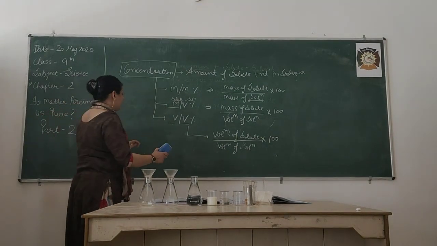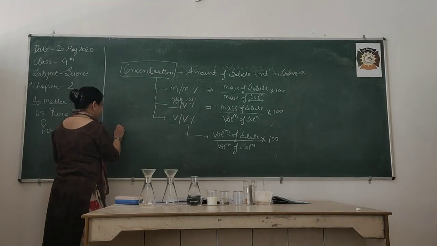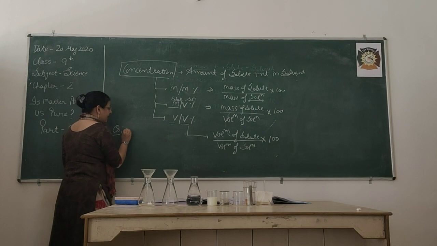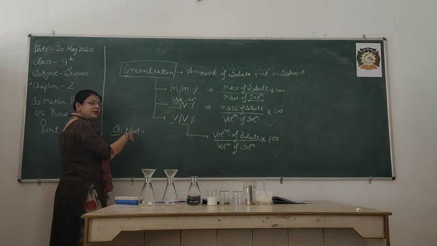Now I am going to discuss a very easy numerical. Suppose I have NaCl, which we already discussed is common salt.